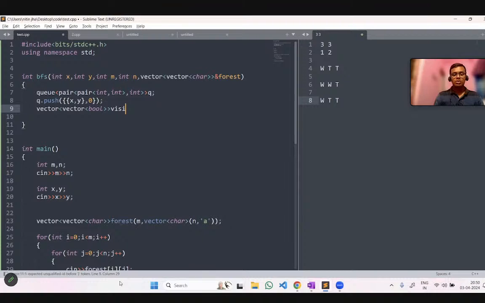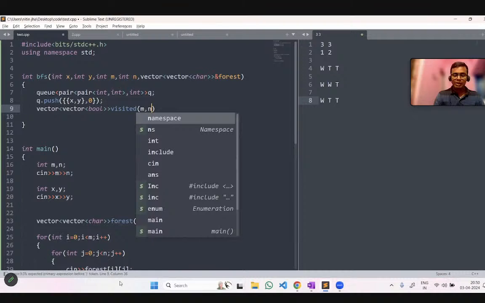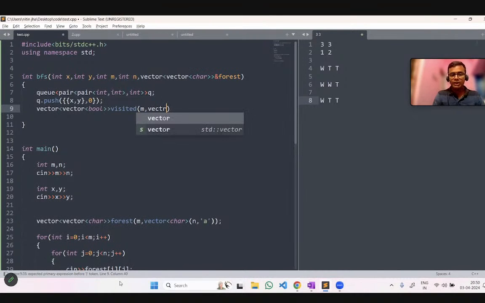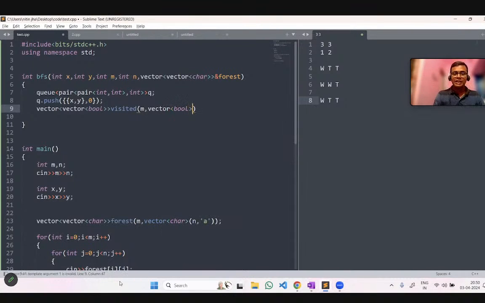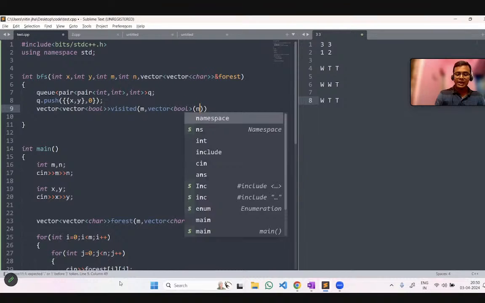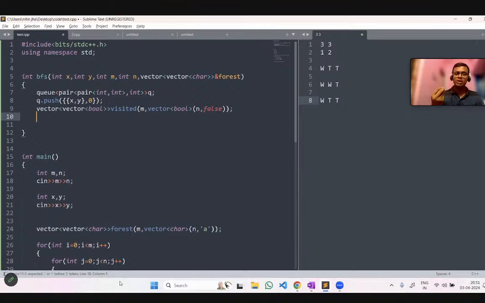That will be easier for us to manage, and this will be named visited, the visited array. In this visited array, m will be the rows and n will be the columns, and this will be done in this way. Initially we haven't burned any tree yet, so we will mark every position as false, comma false. That means every tree in that matrix is initially not burned. False means it is not burned yet, true means it is burned.